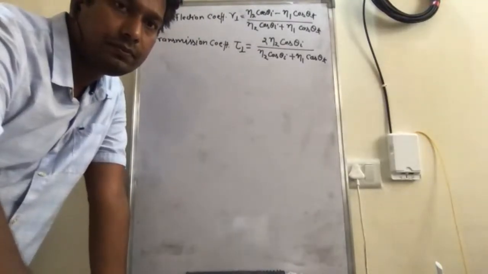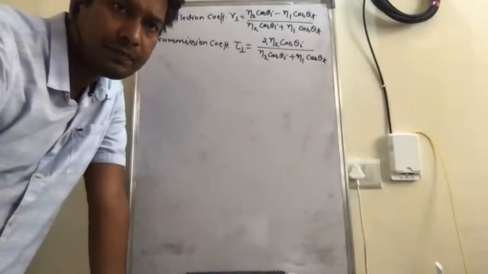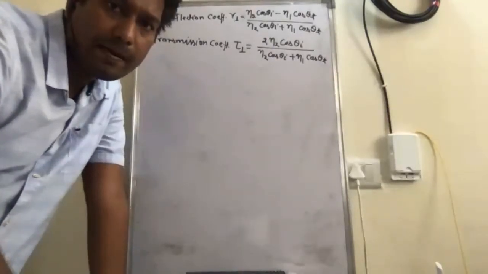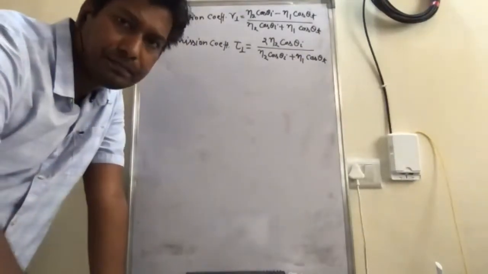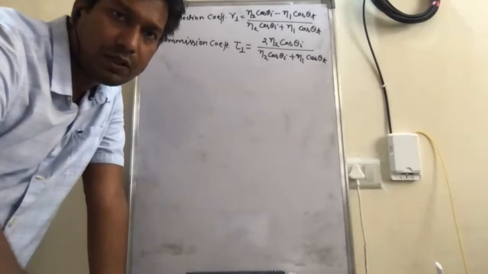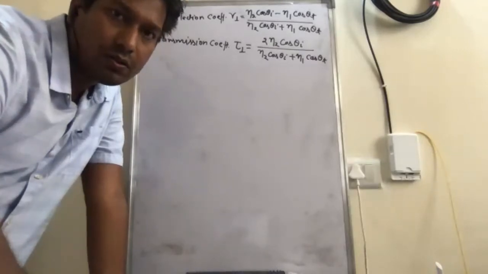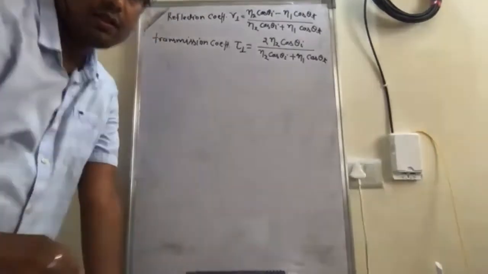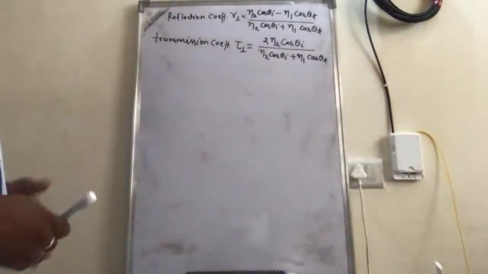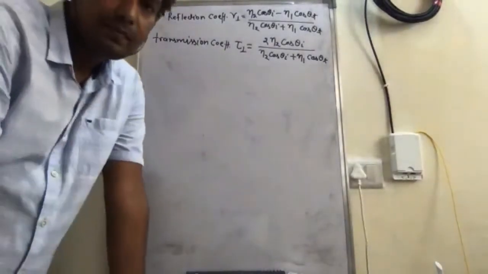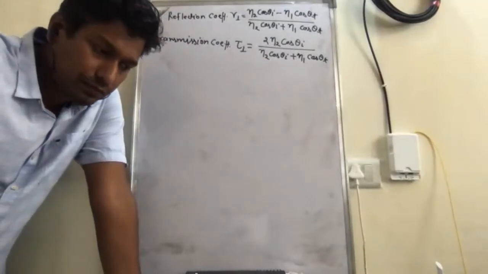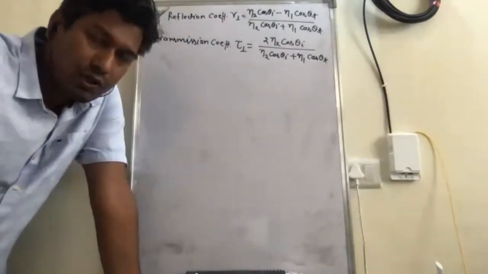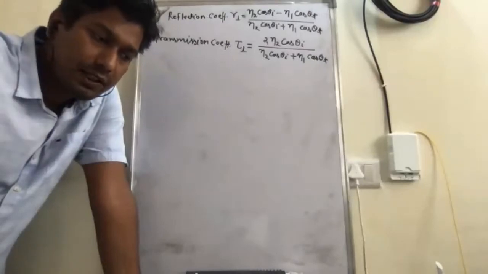Yes, sir, done it. You have done it? What's your name? Radhika. Radhika. Okay. So we will discuss this later. That's good. You have done it. Anybody else have done it? Any other students have derived this relation?